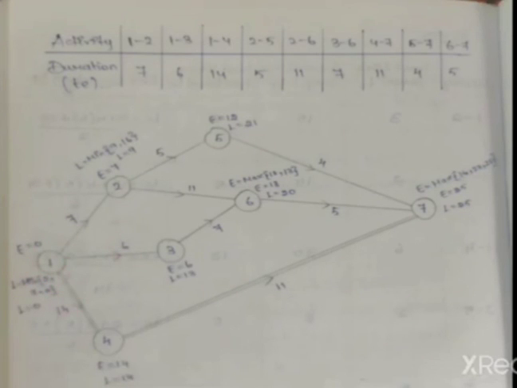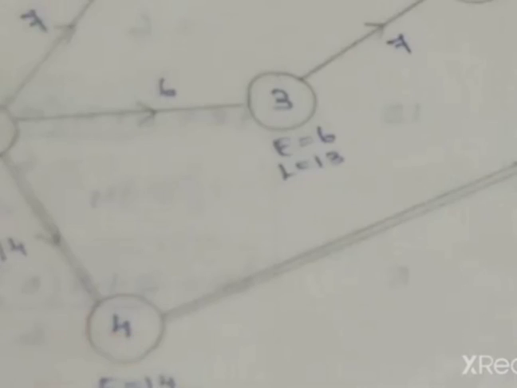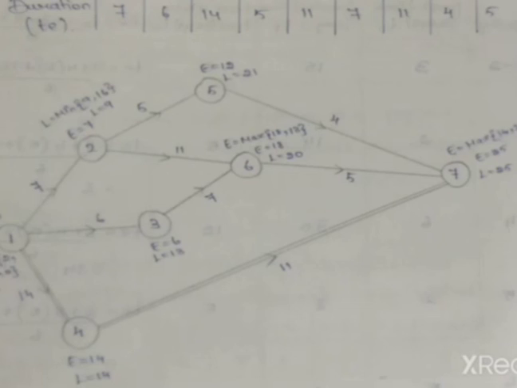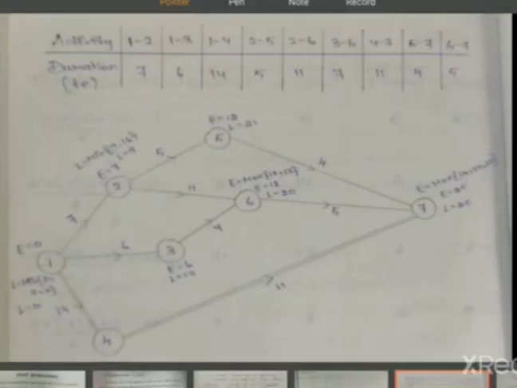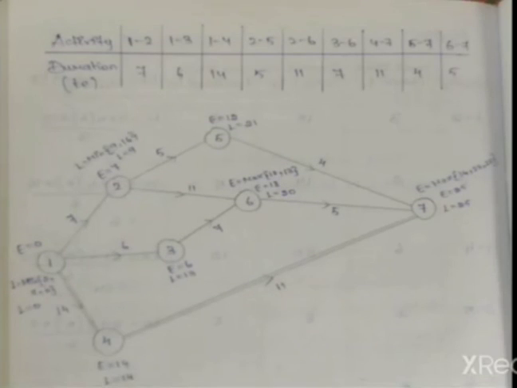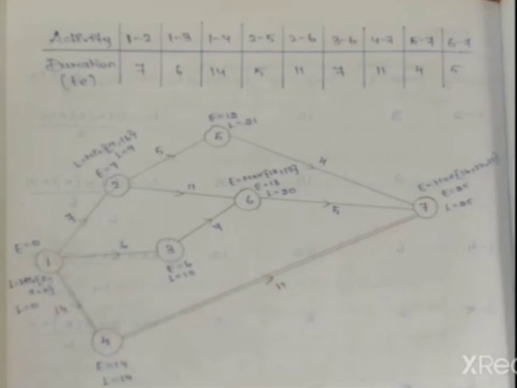Now we have to draw the critical path. We have to take where both L value and E value are equal. So second activity we can't go because these two are different. Third activity is also we can't go, that is also different. So the next fifth is also different, sixth is also different. The only way is 1 to 4, 4 to 7. So 1 to 4 we have 14, 4 to 7 we have 11. So 14 plus 11 is equal to 25. So the only critical path is 1 to 4 and 4 to 7.